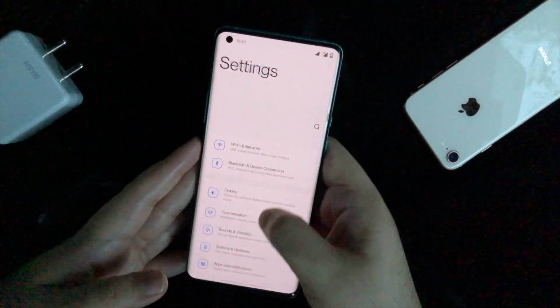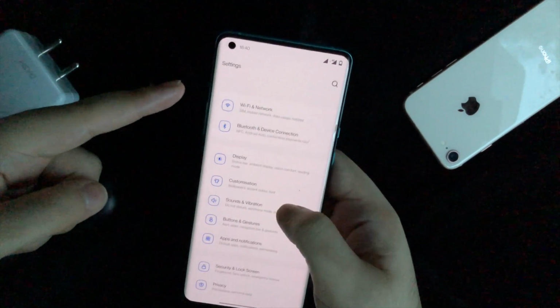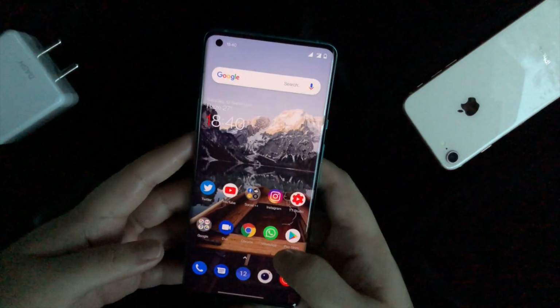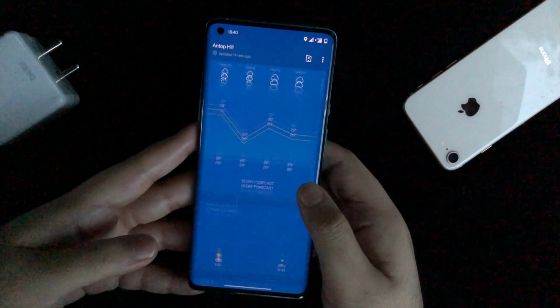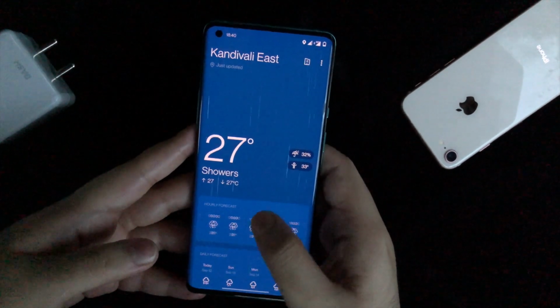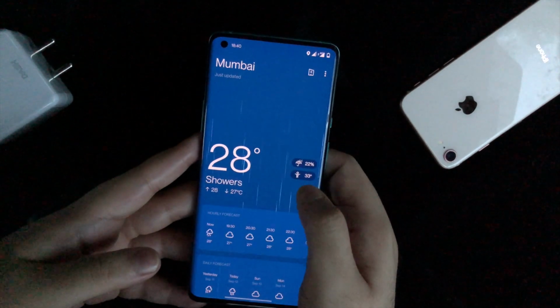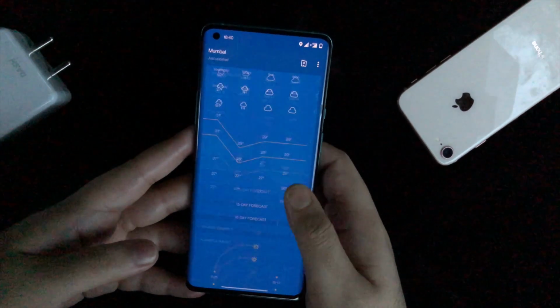So the phone overall is pretty good. Some things have changed, like you can see the setting part. It's more like One UI. They have maintained that. It was even there in the developer preview 3. So basically, if you do not like One UI, you might want to rethink about this phone. But the OnePlus 8 Pro is still fast and smooth.